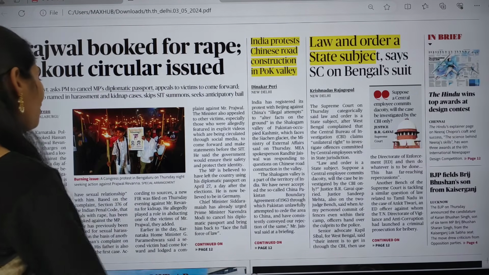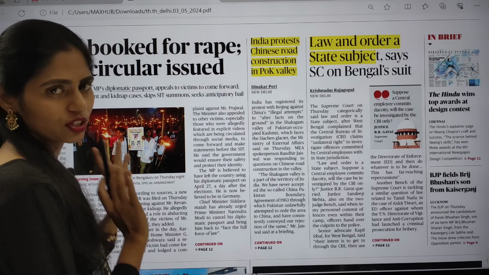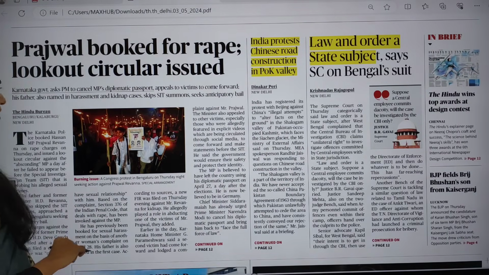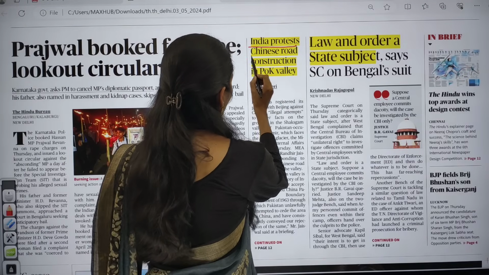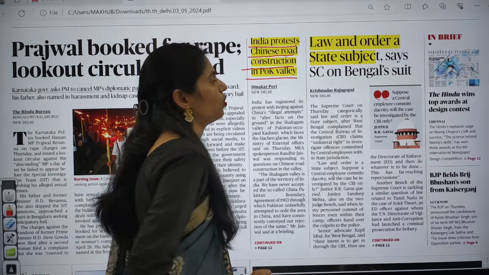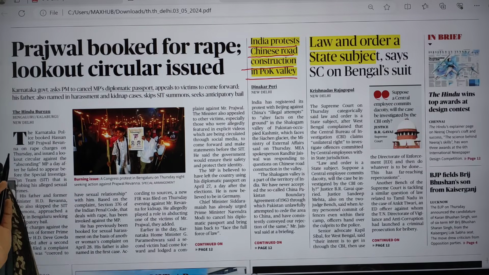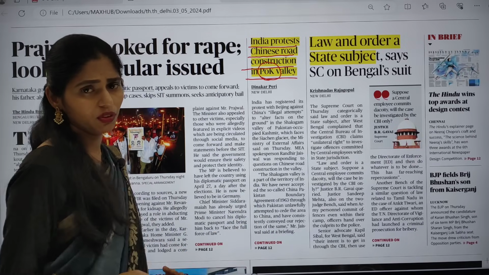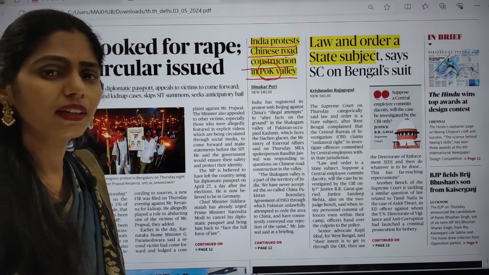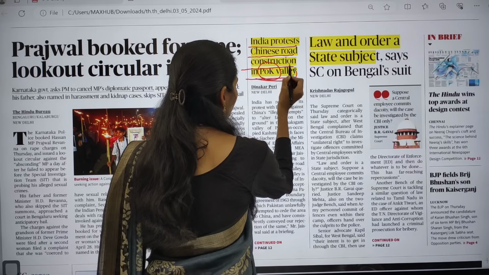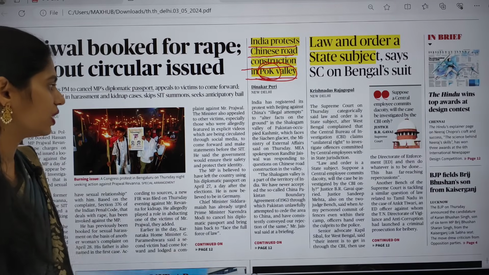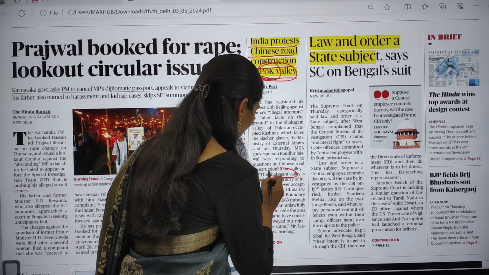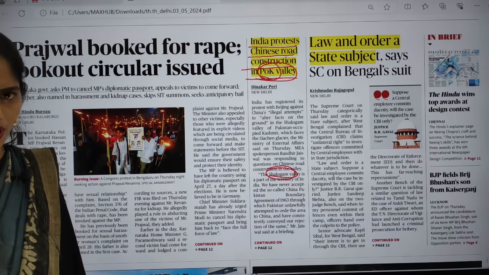Now let's get started. This is our front page of The Hindu and we are going to see the first article. The title says, India protests Chinese road construction in POK Valley. The first keyword here is POK. What is this POK? That is Pak Occupied Kashmir. And what is this POK valley name? There is one valley. What is that valley? That is Shaksgam Valley. Okay, Shaksgam Valley.